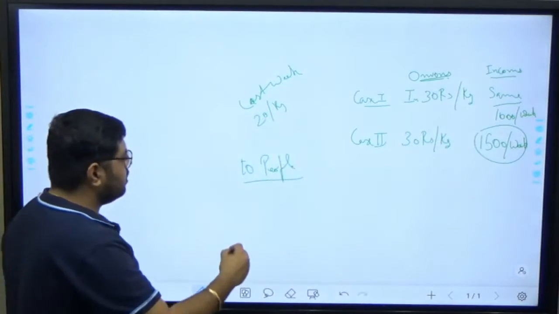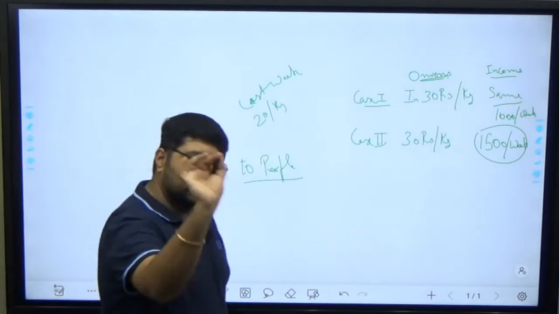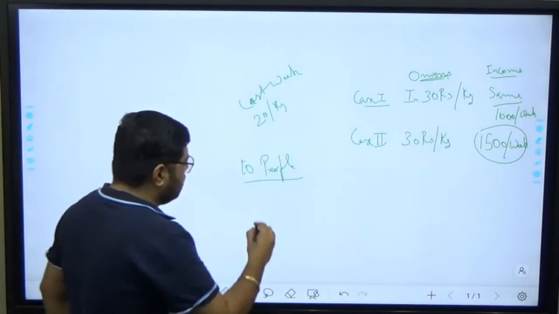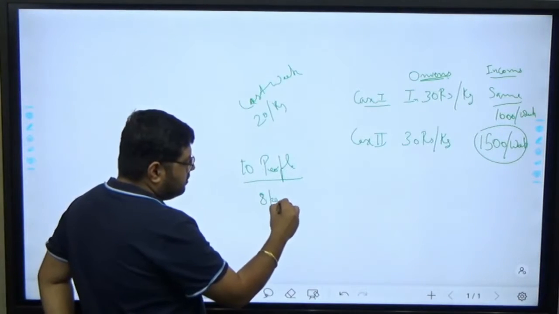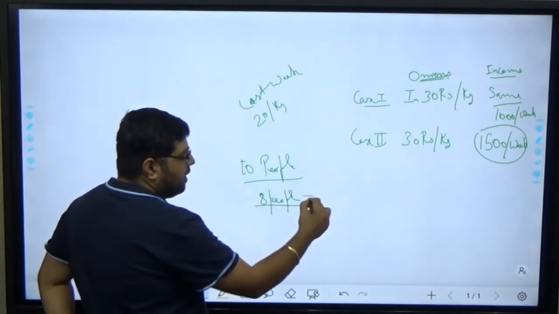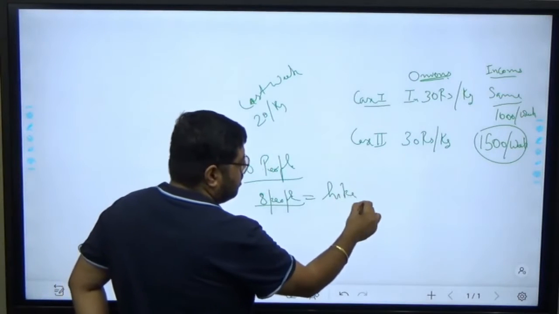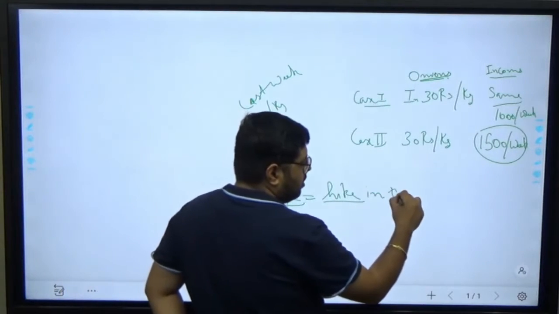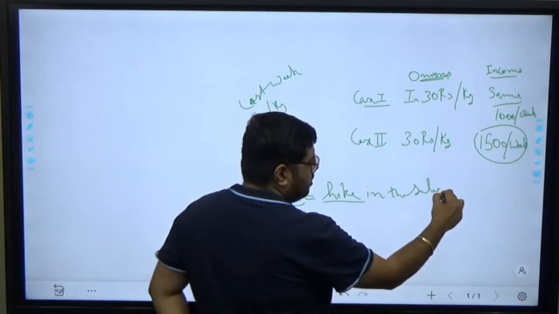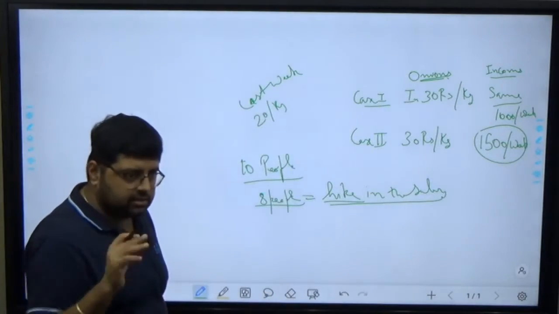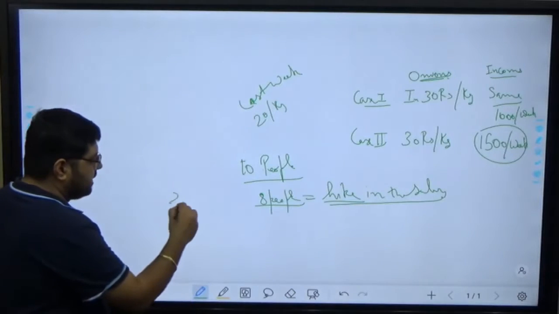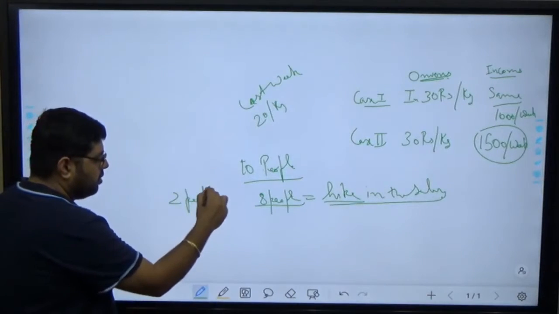Okay, suppose in India total 10 people are staying. Out of these 10 people, suppose 8 people have a hike in the salary, their salary is increased, 8 people, and 2 people's salary is the same.